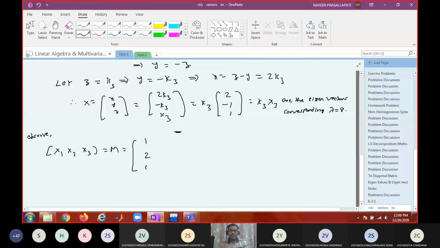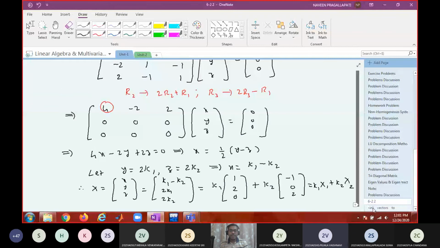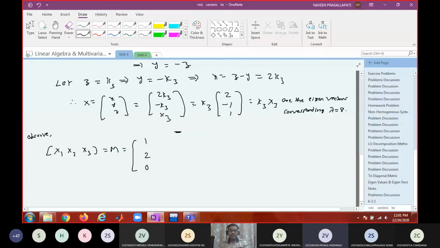What is the second eigenvector? 1, minus 1, 0, 2. The third vector is 2, minus 1, 1. Find the determinant of M. Tell me whether this is 0 or non-zero.